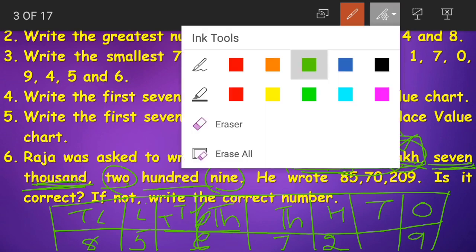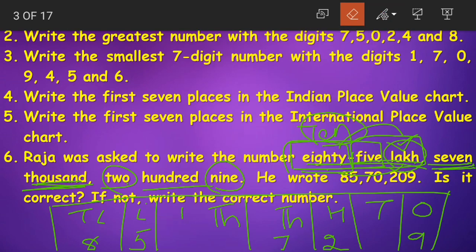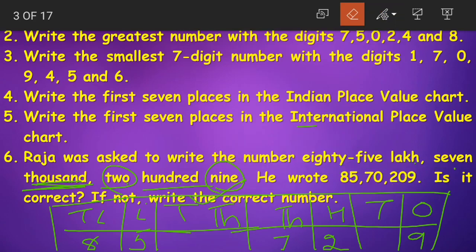Now we have 2 places remaining here. One is the 10,000s place and the other is the tens place. There is no number in the given question for 10,000s and tens place. So what should we do? We should place 0 in those 2 places.